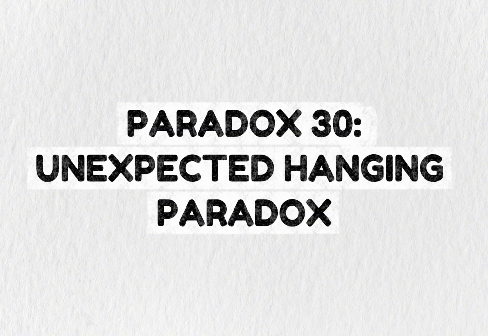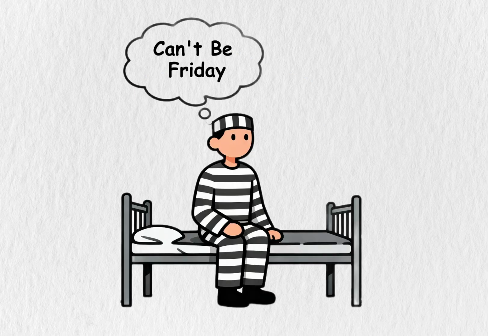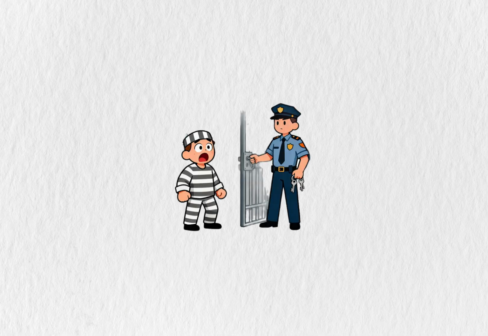Paradox 30. Unexpected Hanging Paradox. A prisoner is told he'll be hanged on a surprise weekday. He reasons it can't be Friday, he'd know by Thursday, so not Friday. Same logic rules out Thursday, then Wednesday, and every day. Then the executioner arrives Wednesday, and he's completely surprised.